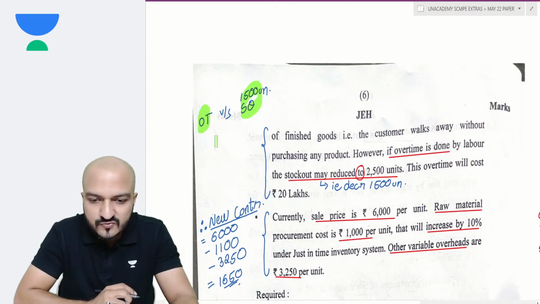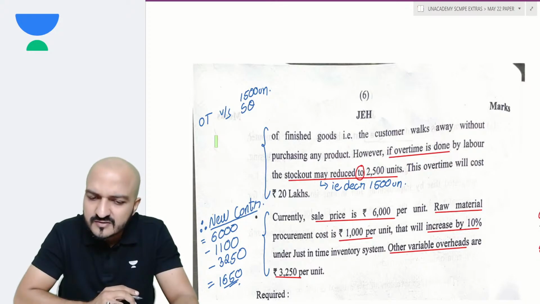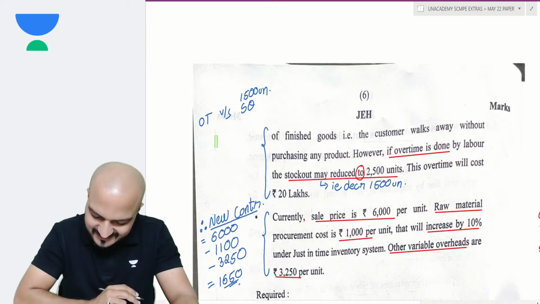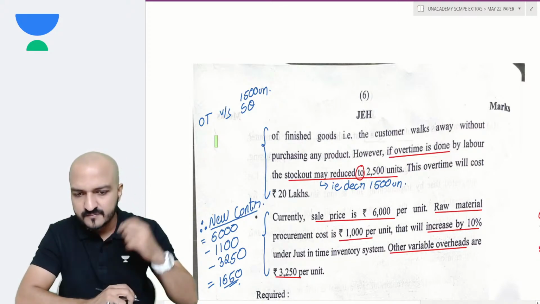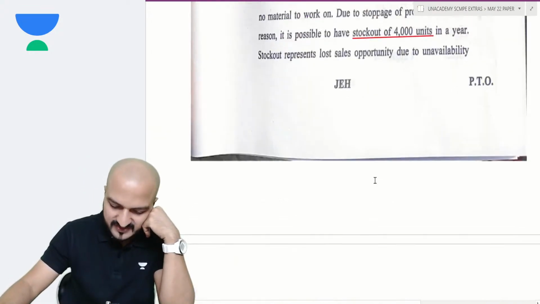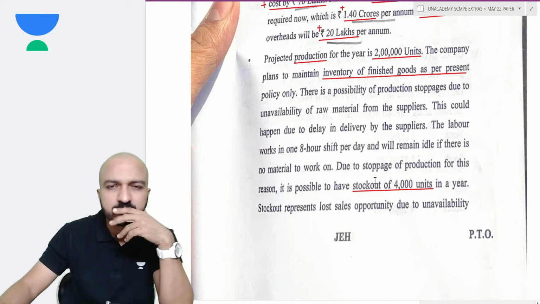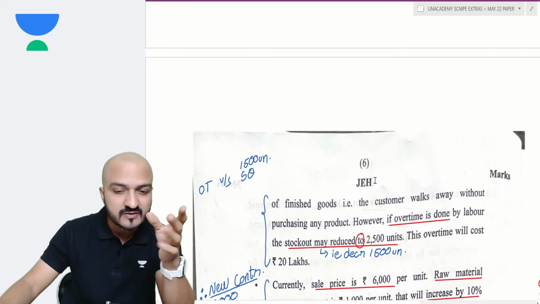Yes, Darshan, so we consider the present raw material cost as 2 lakh units into 1,000 per unit, which will be 200 lakhs. Darshan, you are right, but why do you need the present raw material cost? Are you supposed to make a present profit statement?